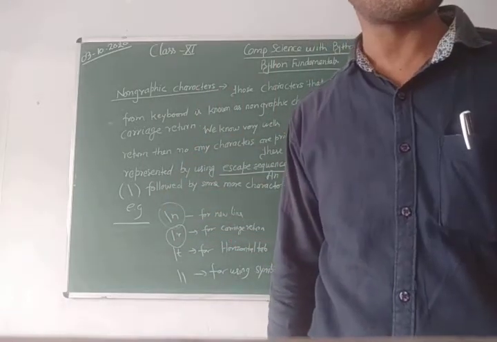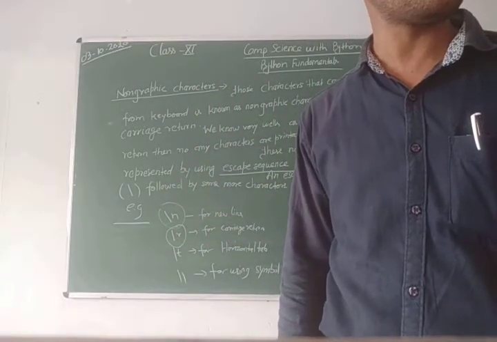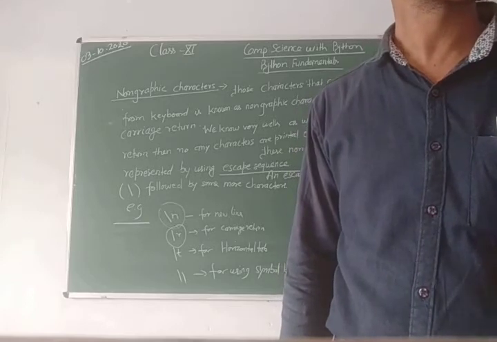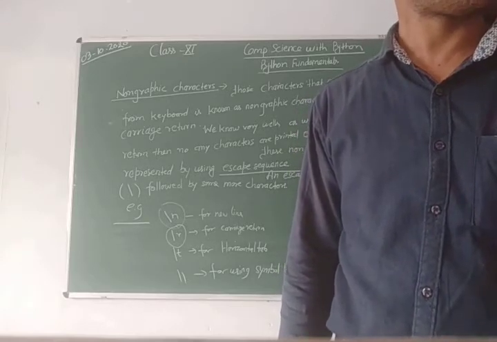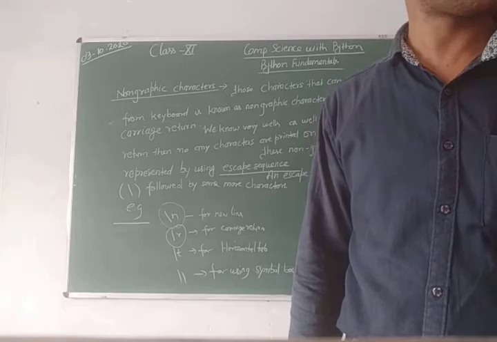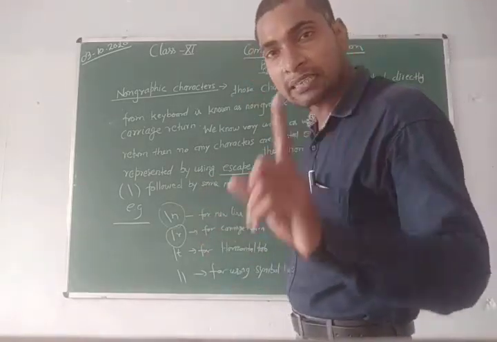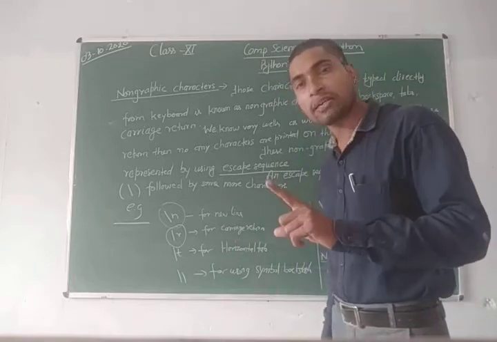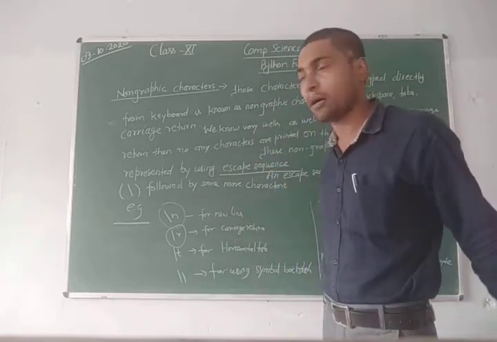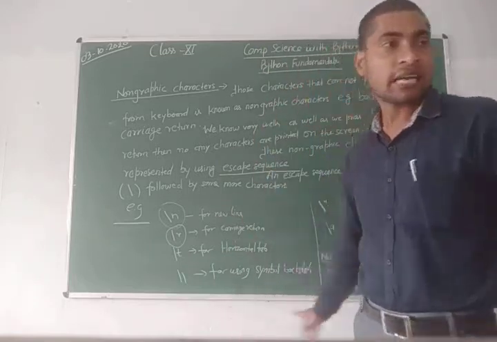These things are very important while studying non-graphic characters. Always be careful: non-graphic characters are written inside single or double inverted commas. This is the important point.